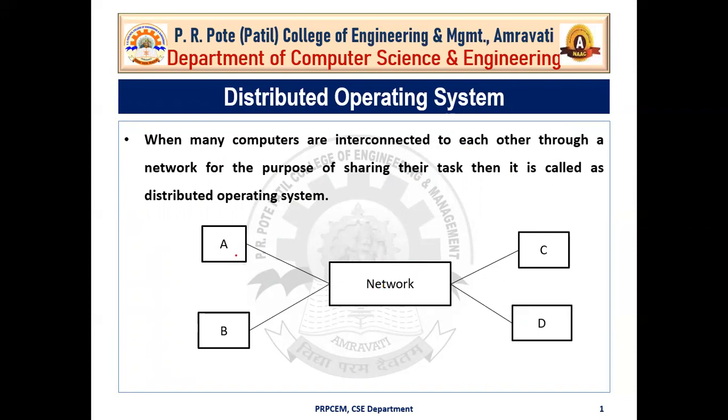Okay, suppose A has one software. Now here A has one software which it can share with B, C and D because they are connected through the same network. Okay, so they can share their tasks, but they cannot share their hardware components.